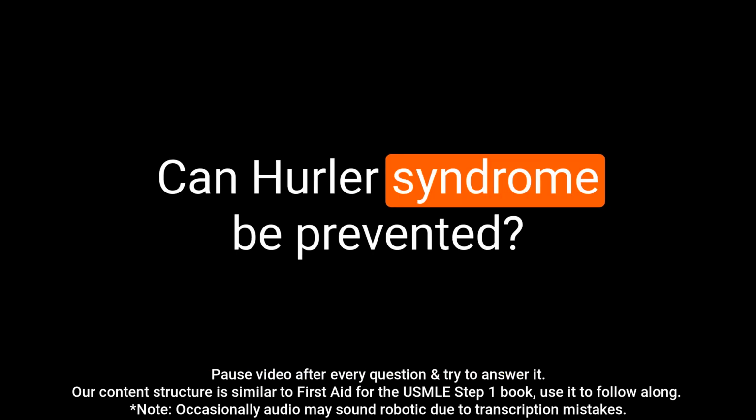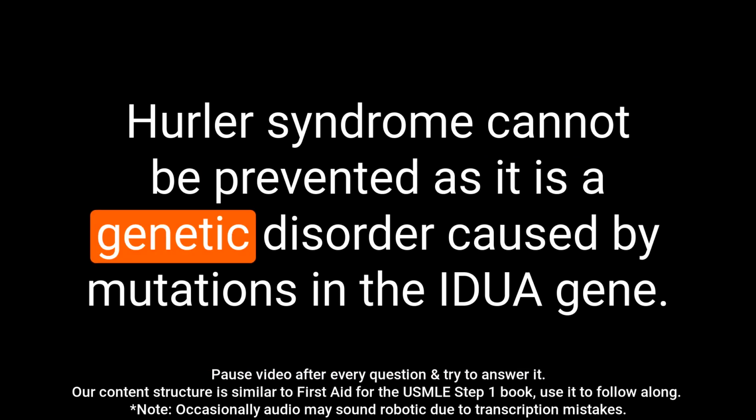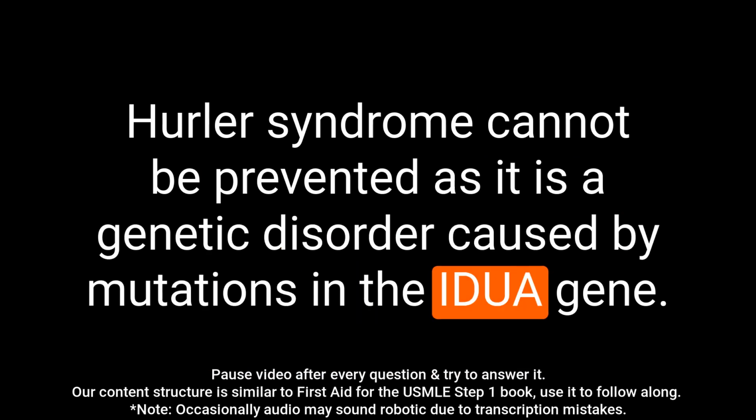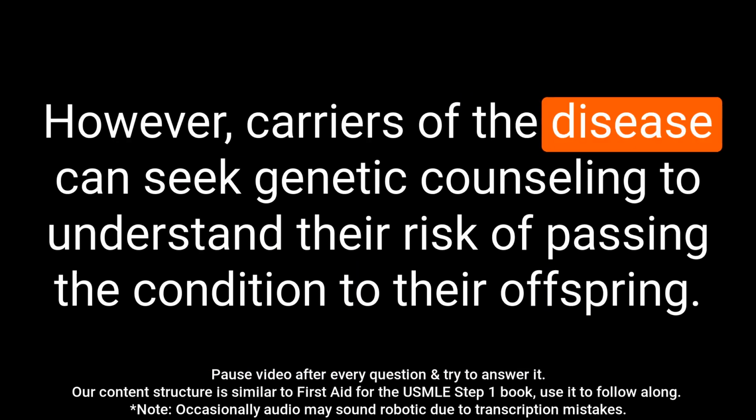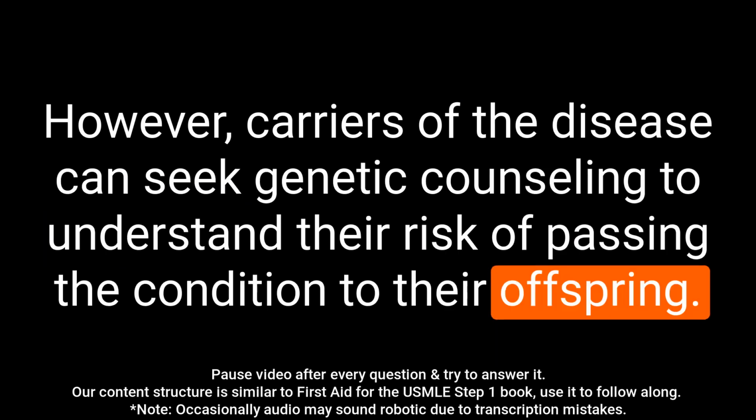Question: can Hurler syndrome be prevented? Answer: Hurler syndrome cannot be prevented as it is a genetic disorder caused by mutations in the IDUA gene. However, carriers of the disease can seek genetic counseling to understand their risk of passing the condition to their offspring.